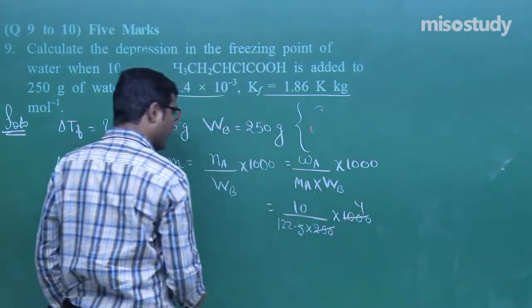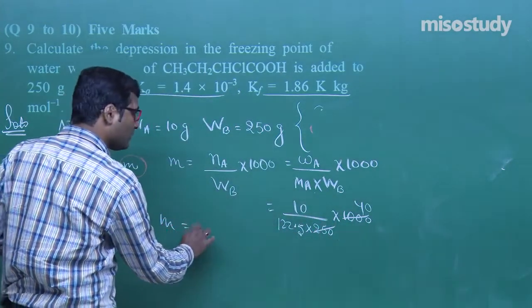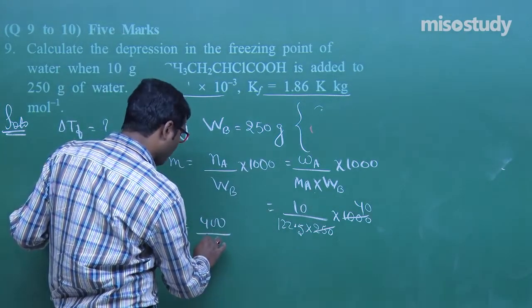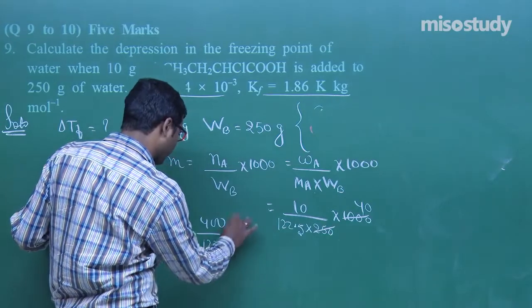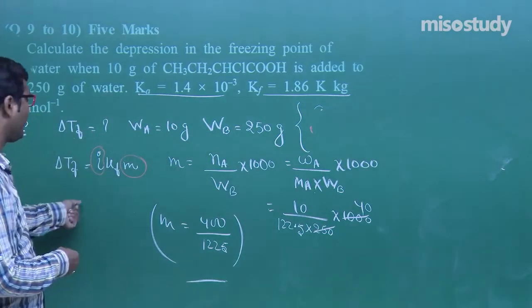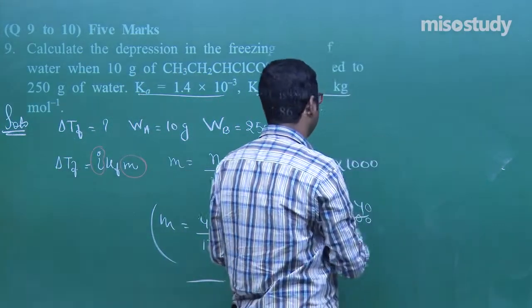Now by putting this value, what will happen? We get the value here, my friend, that molality is equal to 400 upon 1225. You can solve this, that is the molality. Now what we need to find, my friend? i. Now how to find i? As we know, it is given here.